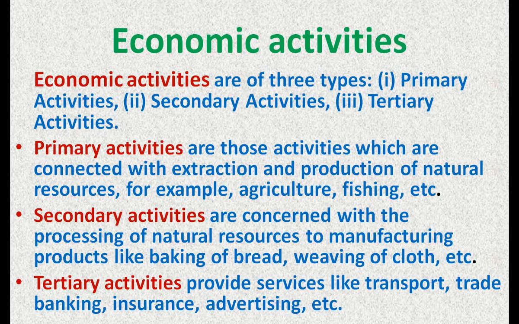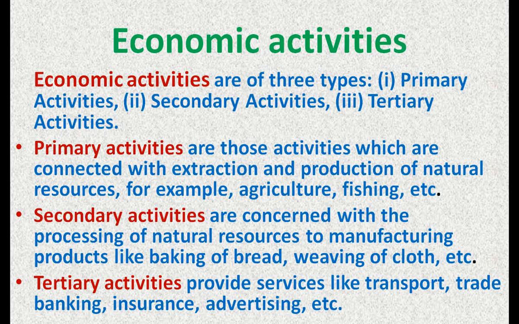Primary activities are related to the production and extraction of natural resources. Agriculture, fishing, mining, these are some activities which are known as primary activities. Secondary activities are related to the processing of natural resources, like baking of bread from wheat, weaving of cloth from cotton.